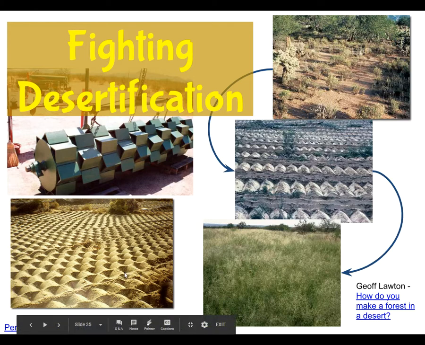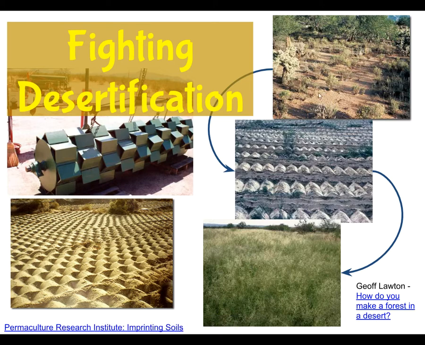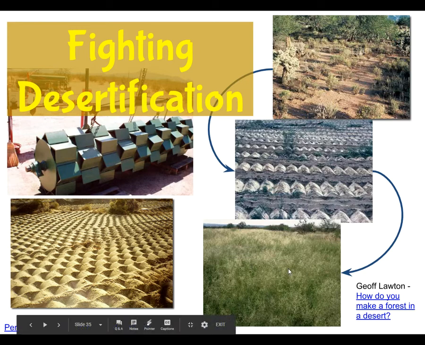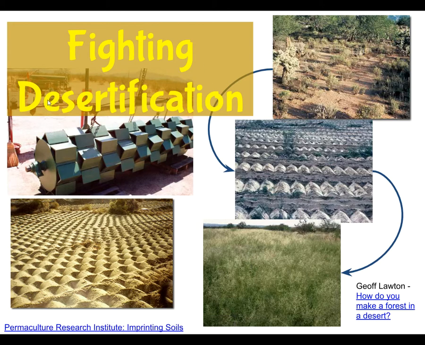So doing this to the desert makes the water group up in these little pools. And eventually plants can start growing. Seeds that are already there can start sprouting. And so simple things like running this over an area can turn an area that's pretty rough to an area that's not so rough. Resembles more of a grassland. So this is an example of fighting desertification. You've talked about that in social studies, or you're about to talk about that in social studies, I believe.